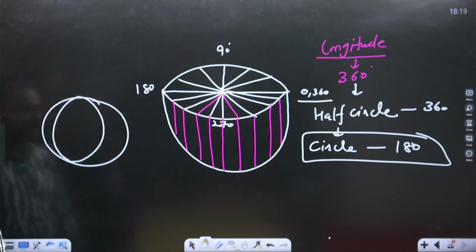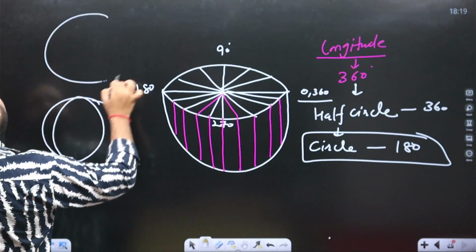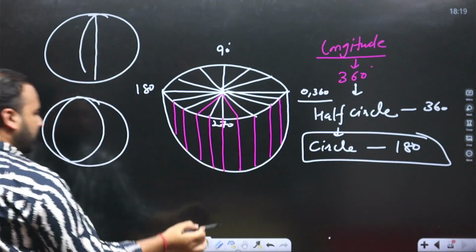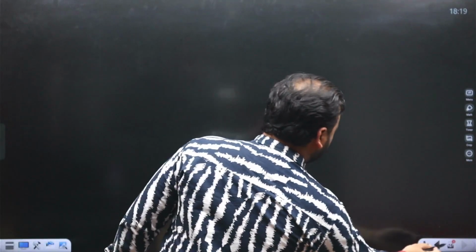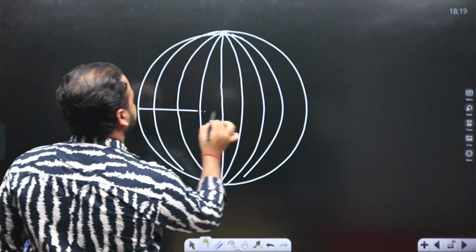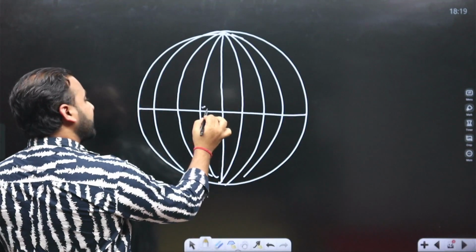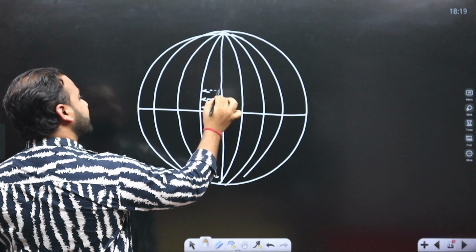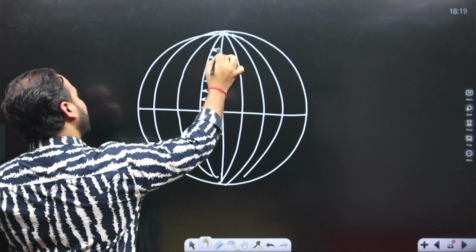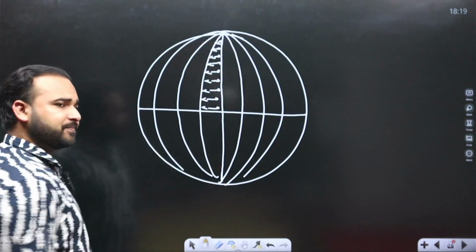So simply we can say, in a longitude, here in the back portion we can see this one, the distance decreases from equator to poles.